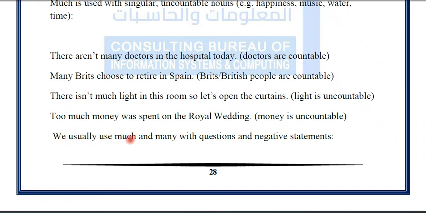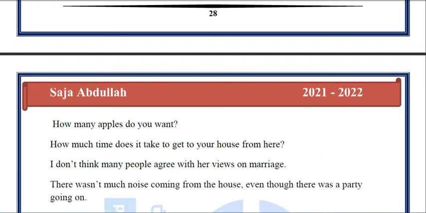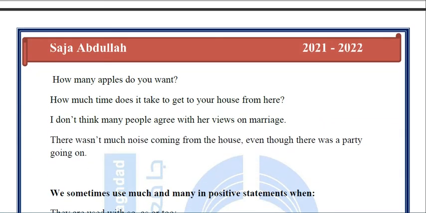We usually use much and many with questions and with negative statements. Let us see. For example, we have, how many apples do you want? This is with what? With a question. How many apples do you want?